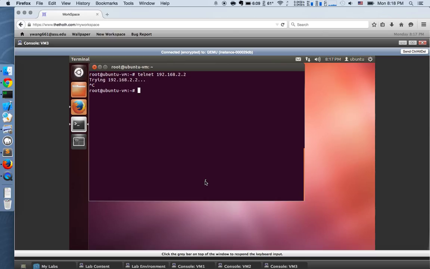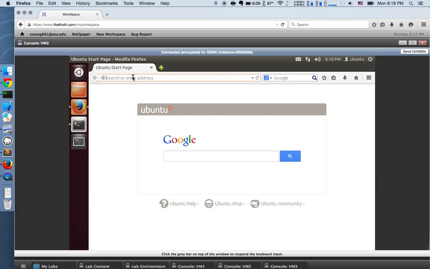And then I block the telnet on VM3. So as you can see, I cannot connect to VM2 from VM3 through telnet. It's always trying. And then I block a specific website from VM3. As you can see, it is www.jndan.net. It cannot establish the connection.